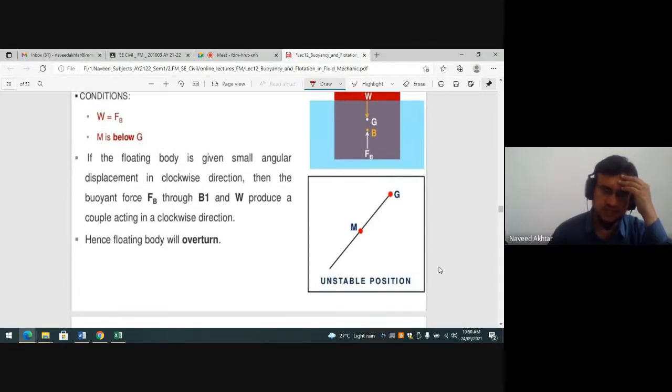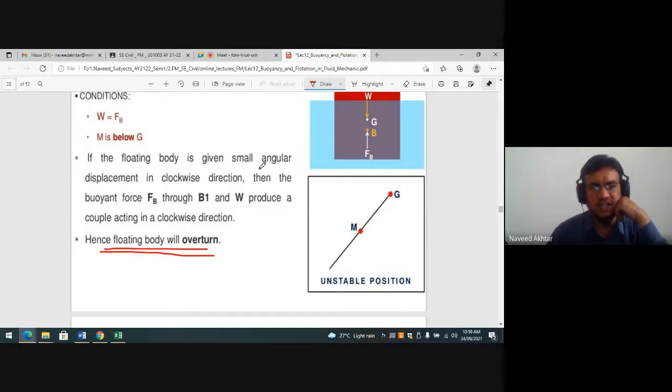So that position is not good, and that is the unstable condition. And it causes the overturning of the body, like the overturning of a ship or a body floating in the water.